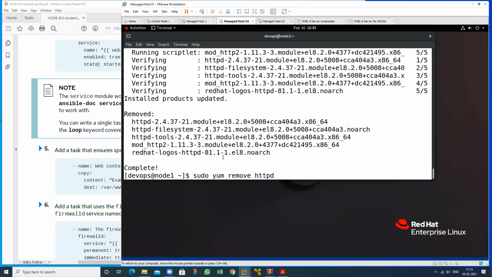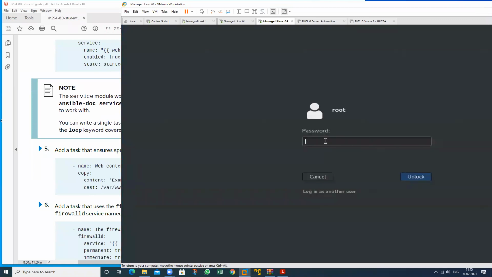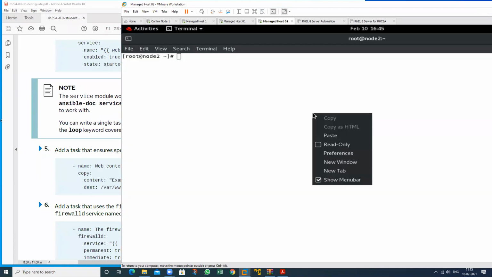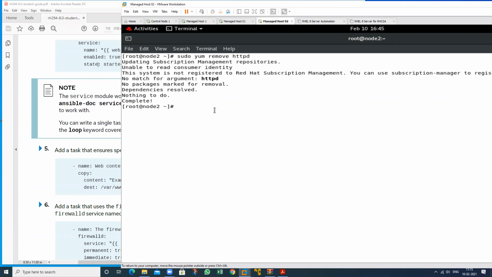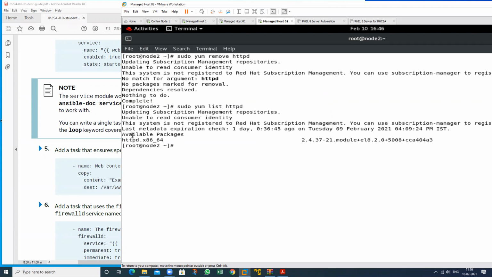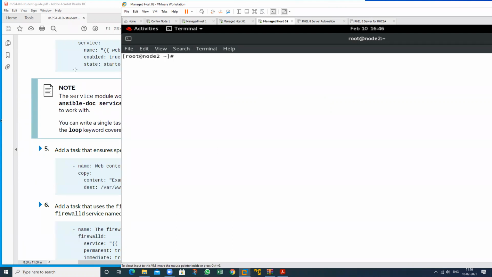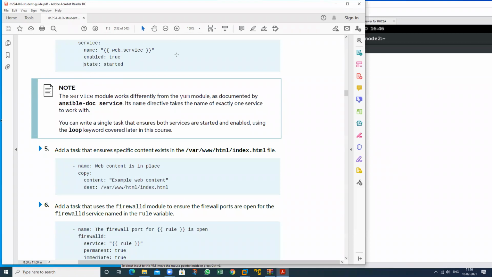So just copy this whole command and write this for this particular machine also. See, I want to remove this. No package. Okay. This has been removed also. Now check this particular command again.